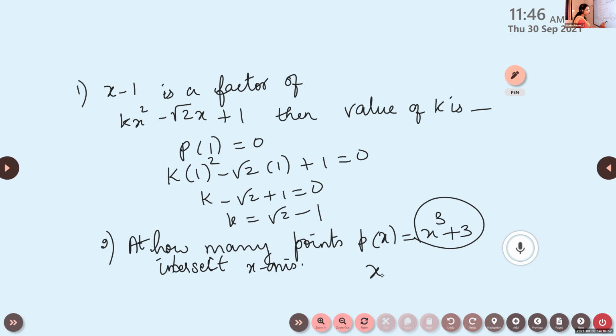Otherwise, what you can do? You can solve like this. You find the zeros. X cube plus 3 is 0. X cube is minus 3. Therefore, what is x? Minus 3 raised to 1 by 3, the cube root. So all the 3 zeros will be same. Okay, like this also you can try it. Write the next one. Okay, is it clear, children? Is it okay? Amina, Badra? Yes, ma'am.